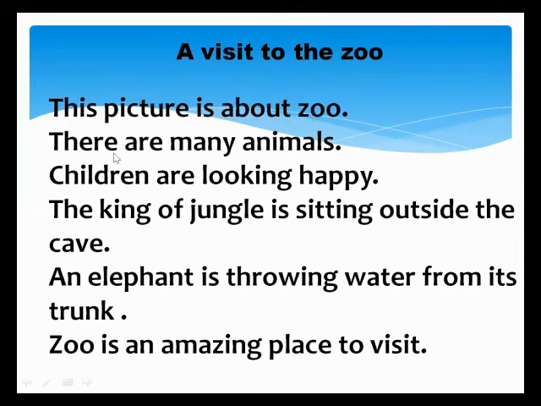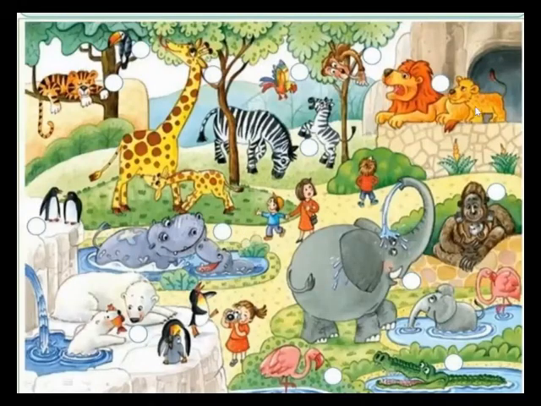You can see in the picture there are many animals. Here you write the animals' names, what you are observing in the picture. Okay, so children are looking happy. There are many children, so they are looking happy. The king of the jungle is sitting outside the cave. You can observe the picture. The king of the jungle is sitting near the cave.